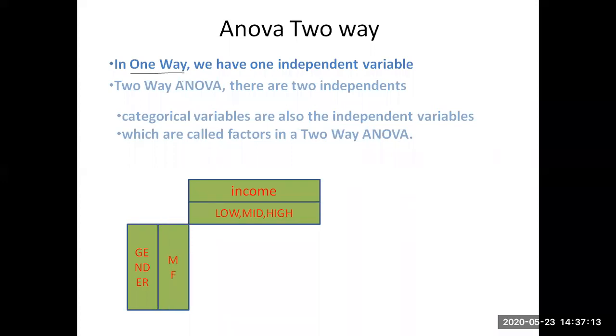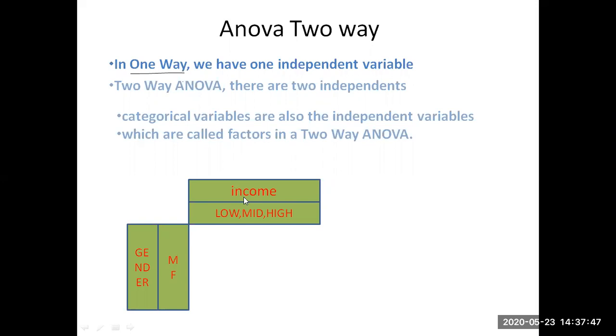Now if you come across the data from our college, for low income, how many male students are there in our college? We have one number. Middle income and male, one data. High income and male, we have one more data. Similarly, in female: low income, middle income, high income. That means we have six data values. So we have to analyze this data using ANOVA two way.